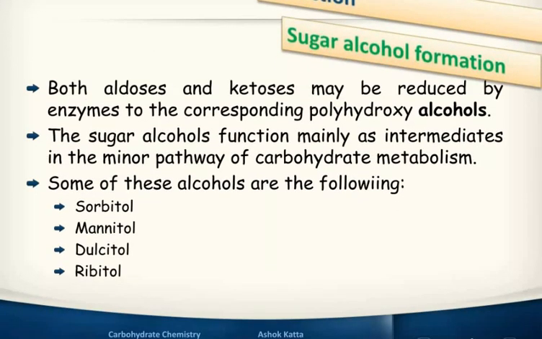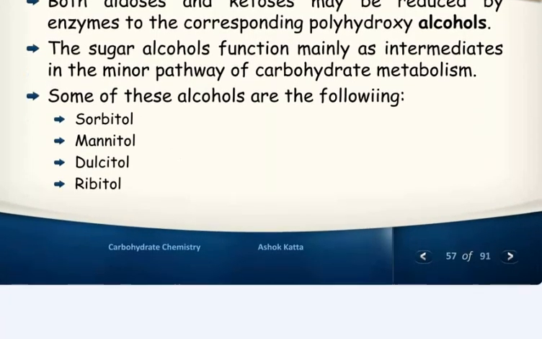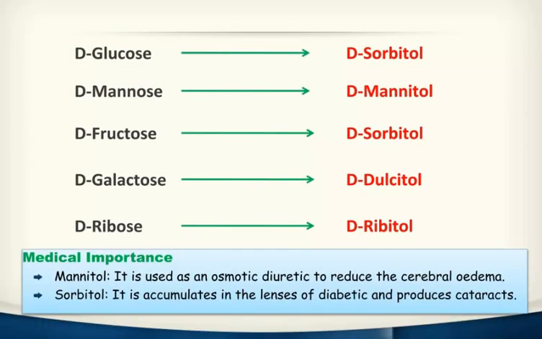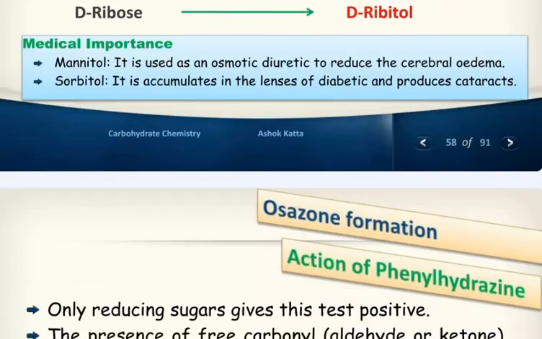Reduction: both aldoses and ketoses may be reduced by enzymes to the corresponding polyhydric sugar alcohols. The sugar alcohols function mainly as intermediates in the minor pathways of carbohydrate metabolism. Some of these alcohols are the following: sorbitol, mannitol, dulcitol and ribitol. So D-glucose, D-mannose, D-fructose, D-galactose, D-ribose, D-ribitol, D-dulcitol, D-sorbitol and D-mannitol.